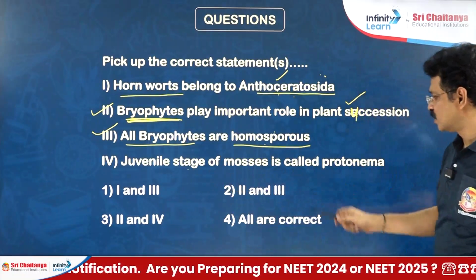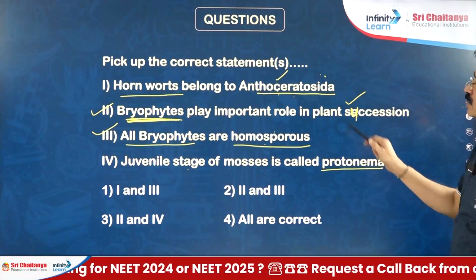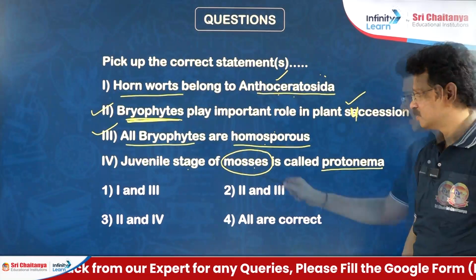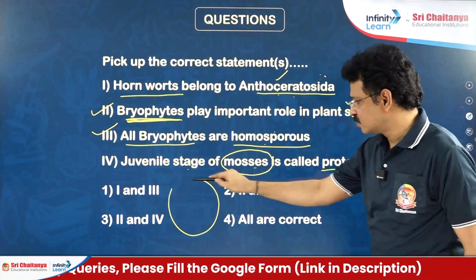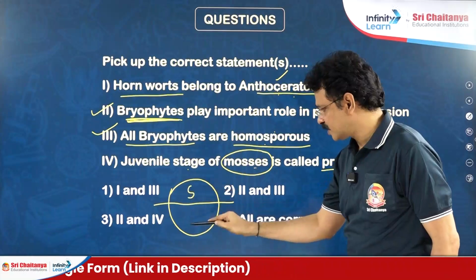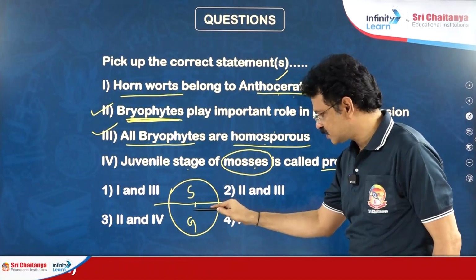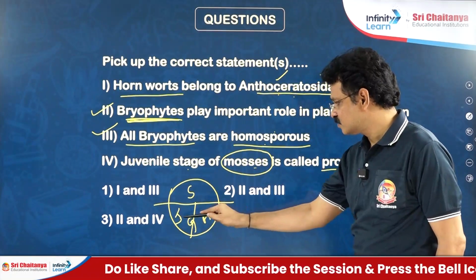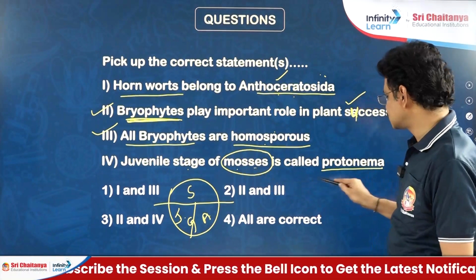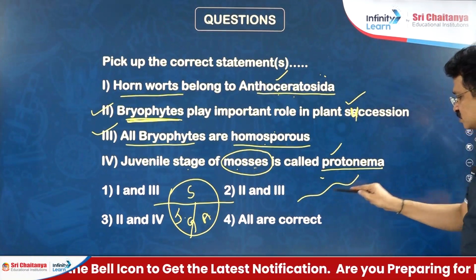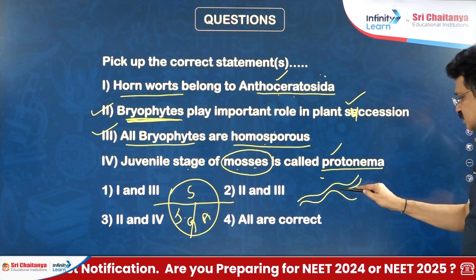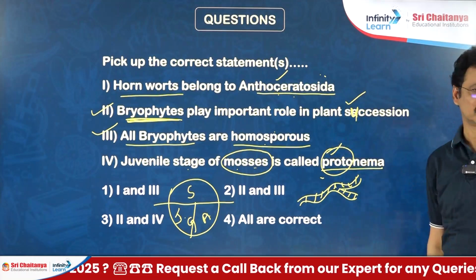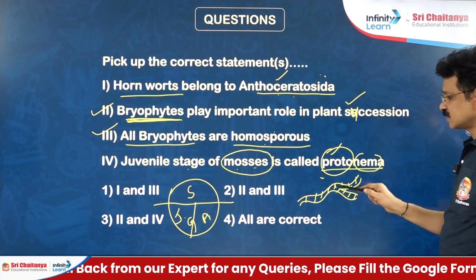Next, the juvenile stage of the mosses is called protonema, in some kinds of bryophytes only. Here mosses are mentioned clearly. These are some kinds of bryophyte members. In these bryophyte members, in the life cycle, two phases are there: diploid sporophyte and haploid gametophyte. This haploid gametophyte is further divided into two subphases. One is the juvenile subphase, another one is the adult one. The name of the juvenile subphase of the gametophyte in mosses is the protonema. Proto means first formed, nema means filamentous structures. In this life cycle, it is the early formed structure, that's why it is proto, first formed. Nema, a filament-like structure, that is the protonema.